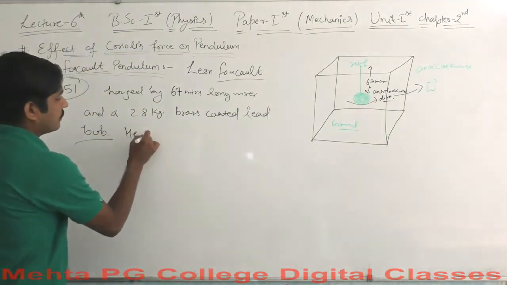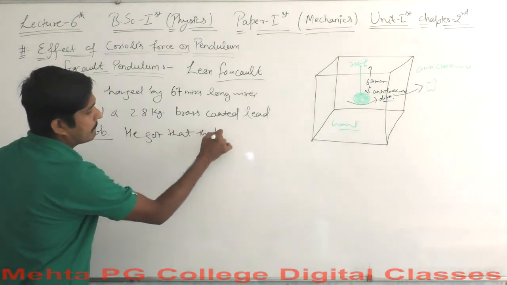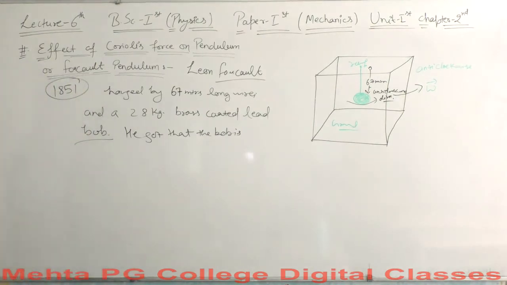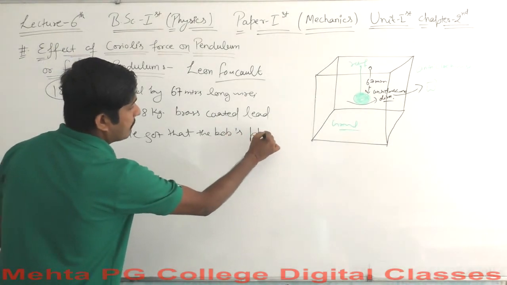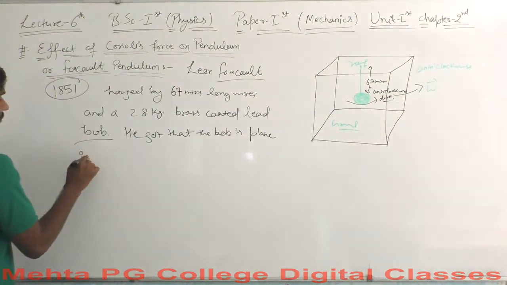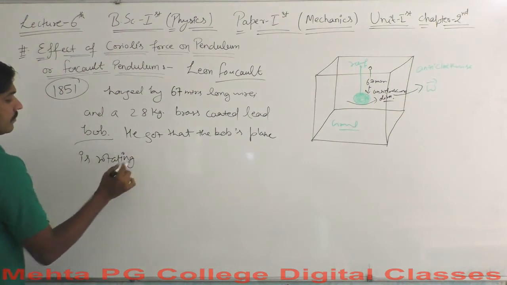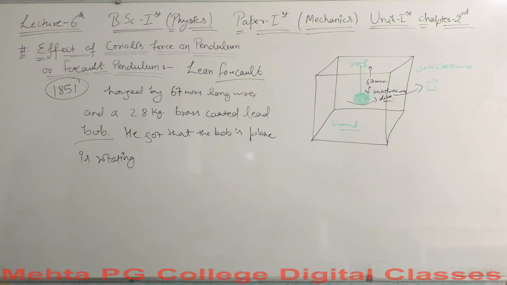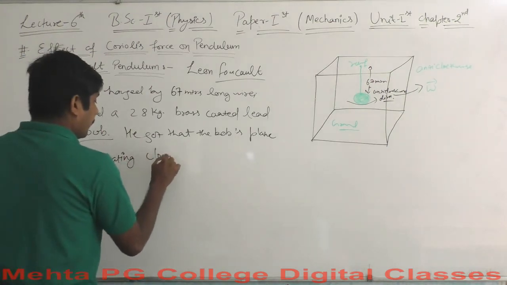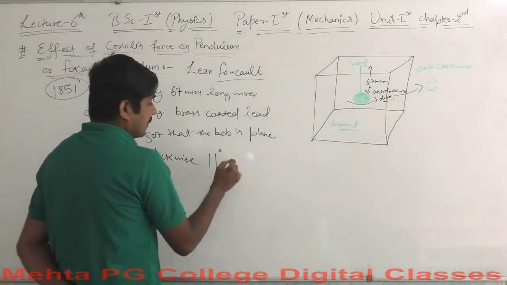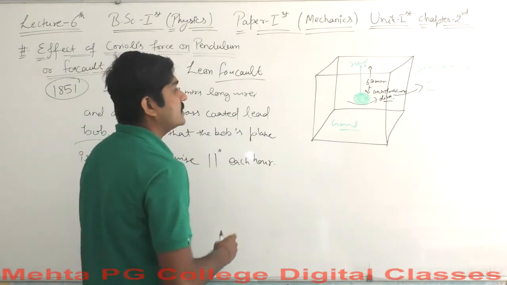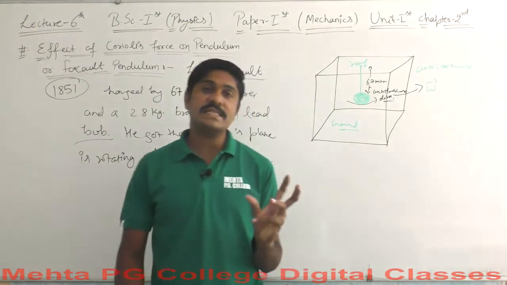He got that the bob is moving, and the bob's plane is rotating clockwise, about 11 degrees each hour. The earth is rotating anti-clockwise on its axis. Okay, the earth is rotating anti-clockwise.